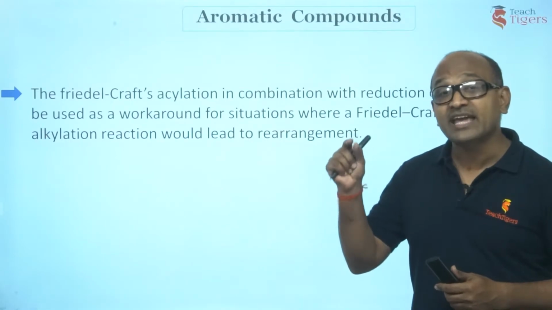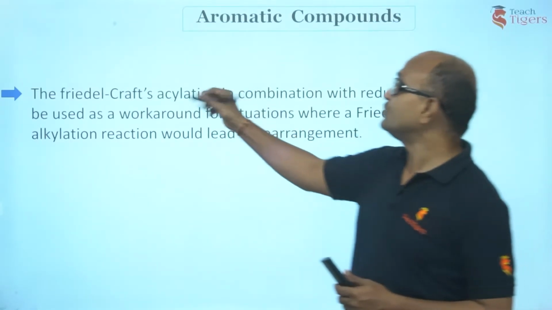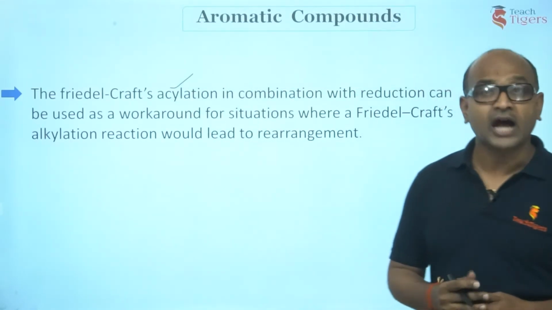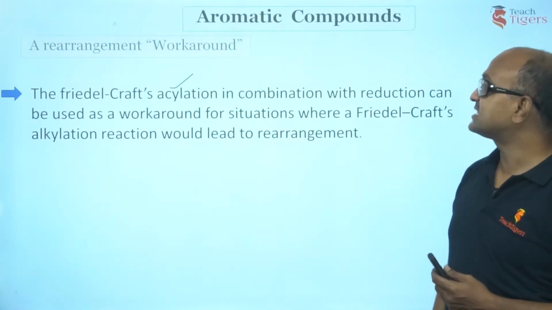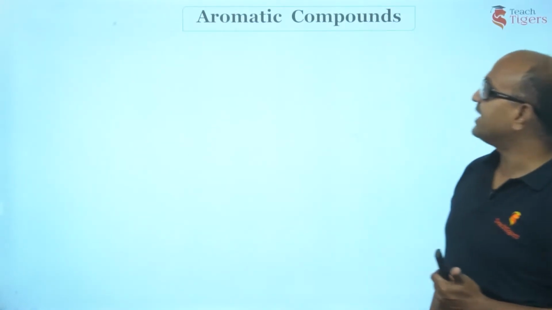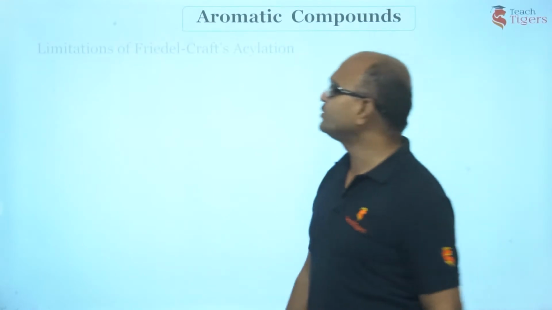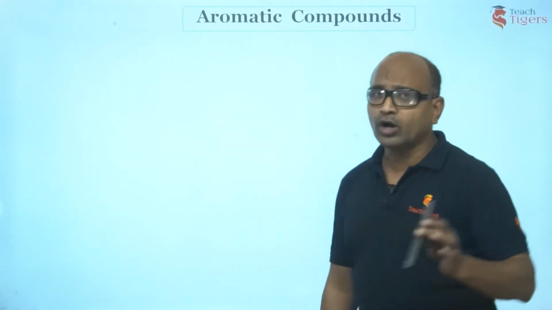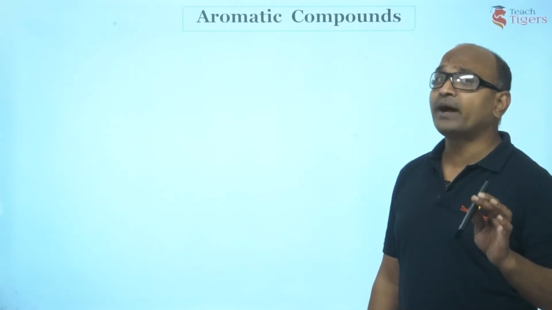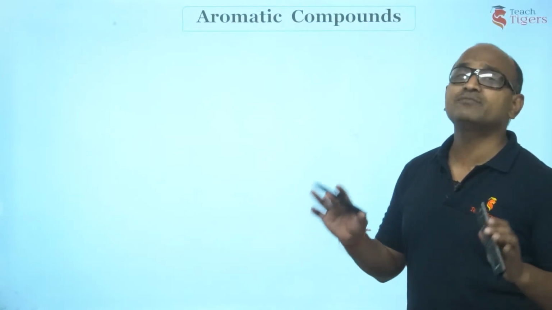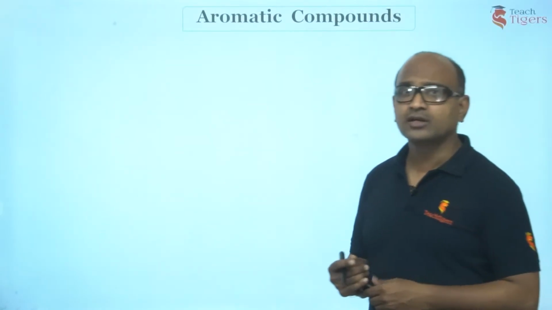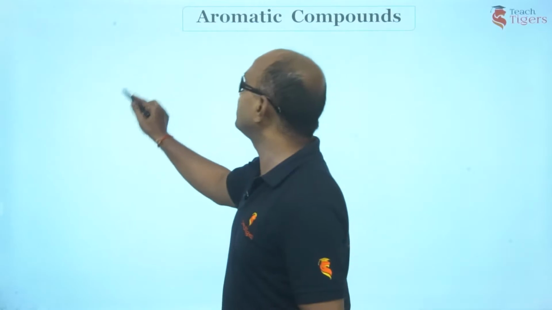But the same reaction can be done using acylation. Now how? Let us consider this example. I want to prepare N-propyl benzene, which isn't possible with alkylation. Then what do I do?